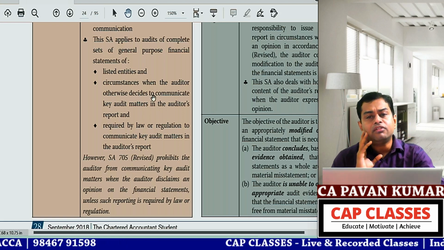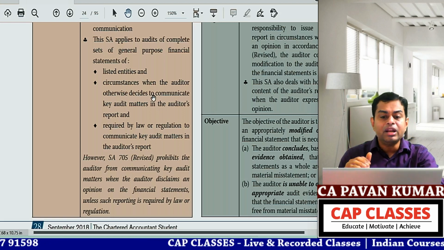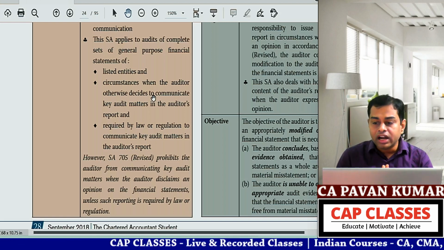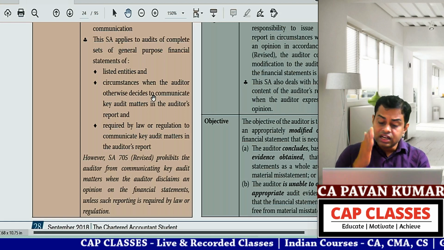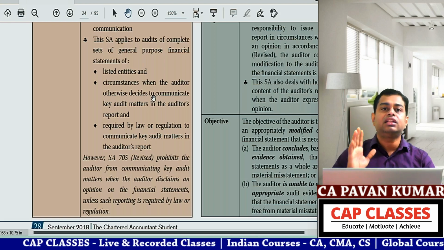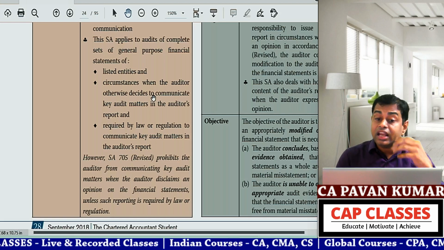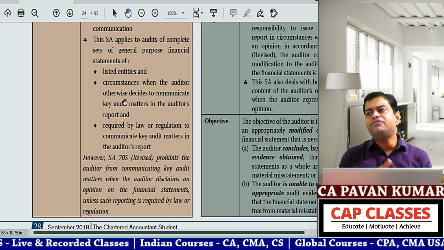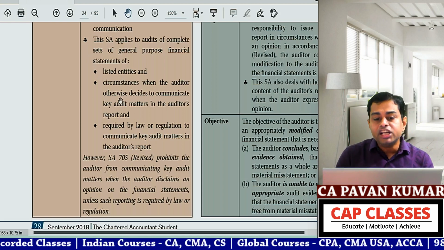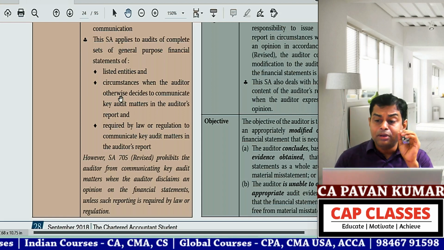Say you are conducting the audit of a public limited company that is not listed, or a private company, and you feel something should be given as a CAM irrespective of the fact that the entity is not listed. You can give the 701 para in your audit report. The third case is if it is required by law or regulation, which obviously applies everywhere. So do you understand these 3 bullet points? Applicability of the standard.